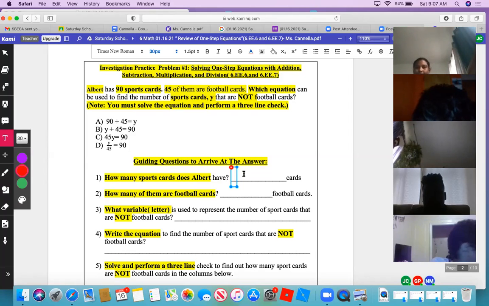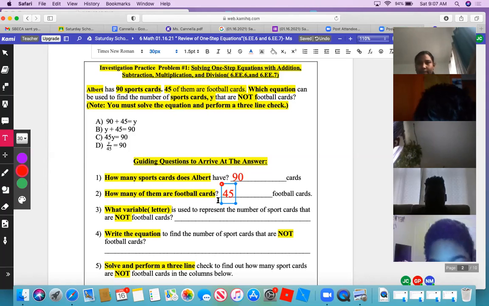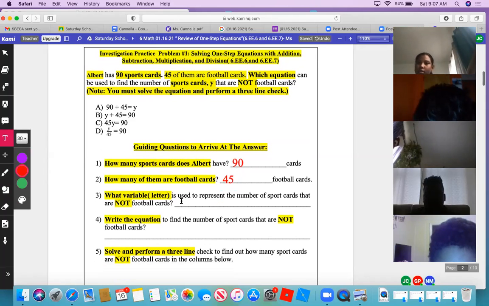Okay, so we already know. So let's go to the guiding questions. How many sports cards does Albert have? He has 90 sports cards. How many of them are football cards? 45 of them are football cards. The variable to represent the number of cards that are not football cards is Y.